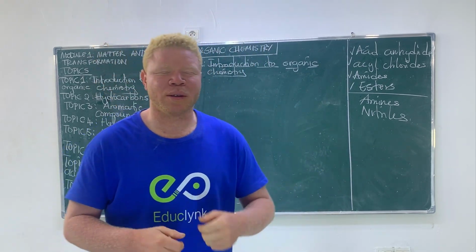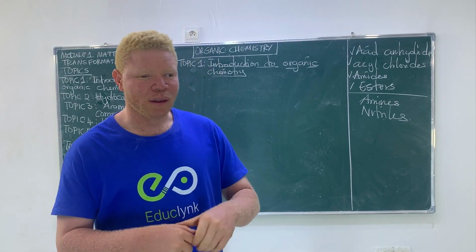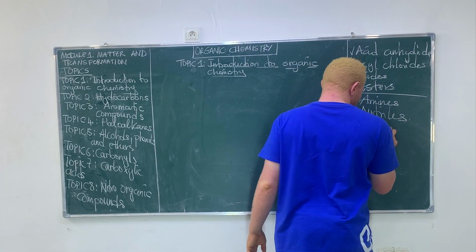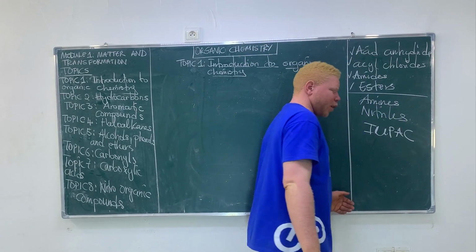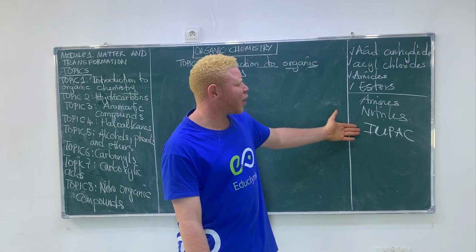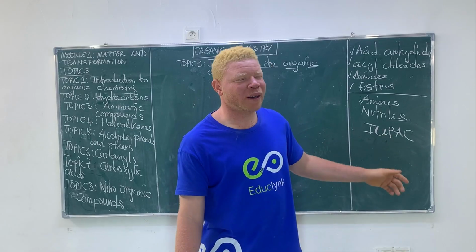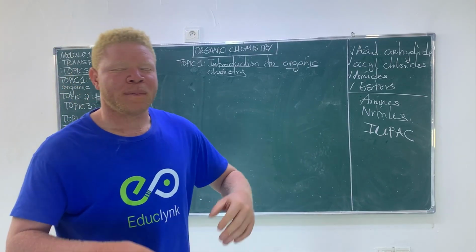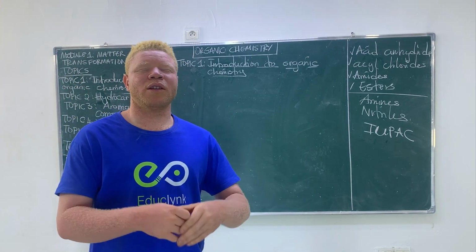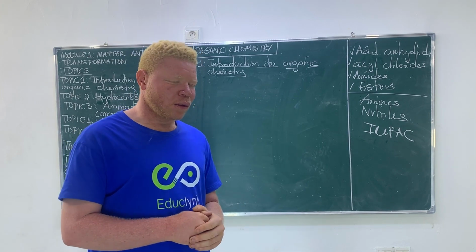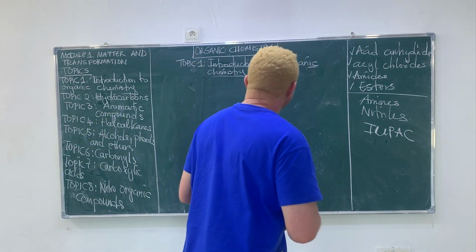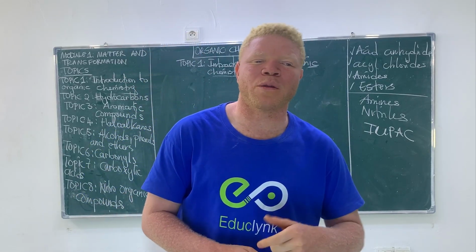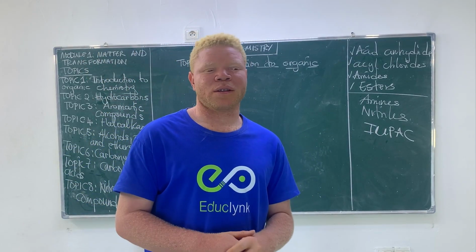This chronology in organic chemistry is called the IUPAC system of nomenclature. IUPAC stands for International Union of Pure and Applied Chemistry. It is the decision of chemists in this association that gives the various rules to be followed in the nomenclature of organic compounds. In this topic, I'm going to build the rules and we're going to apply them. Along the way, there are some exceptions that we shall take into consideration.